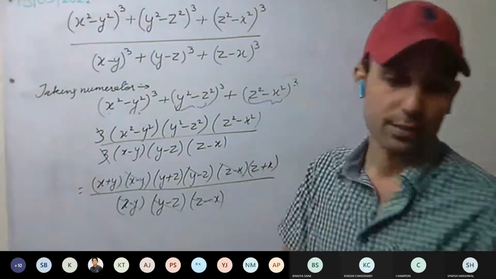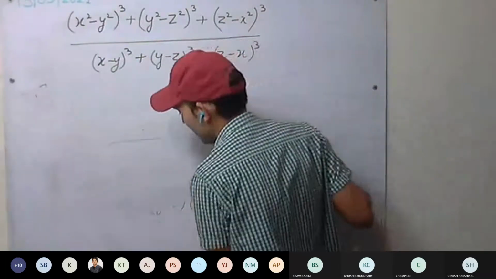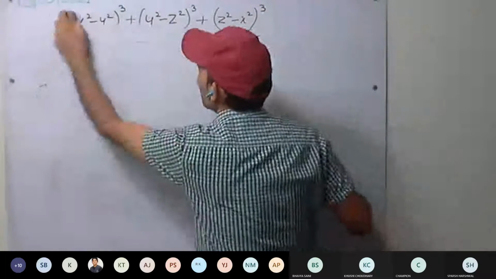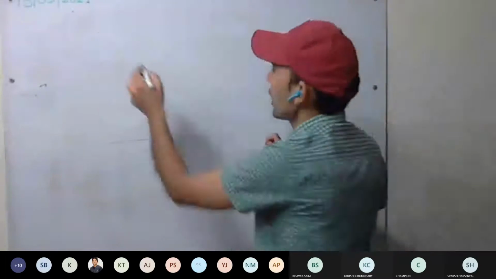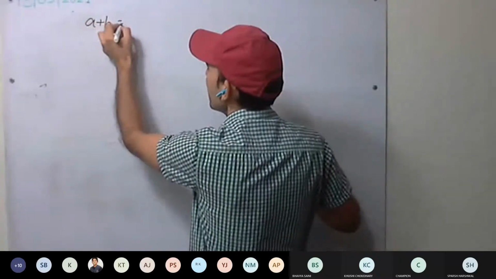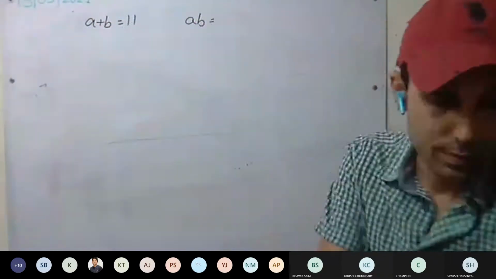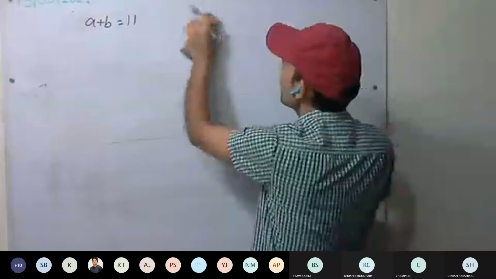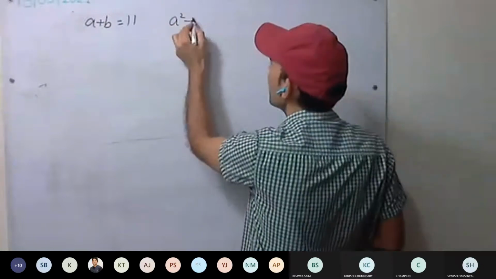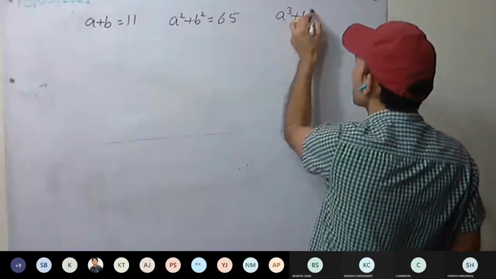Do 9th question. a plus b equal to 11, and a square plus b square equal to 65. You have to find a cube plus b cube.